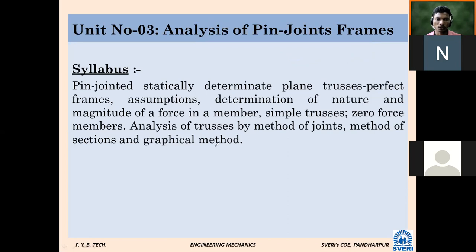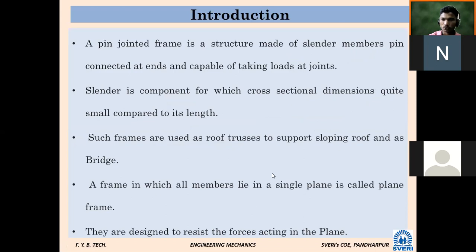First point, introduction. What does it mean by trusses or pin joint frame structure? A pin joint frame is a structure made up of slender members, pin connected at ends and capable of taking the loads at joints. What does slender mean?